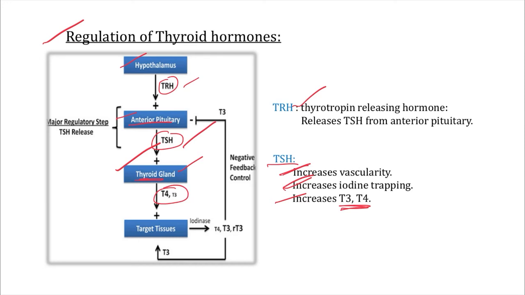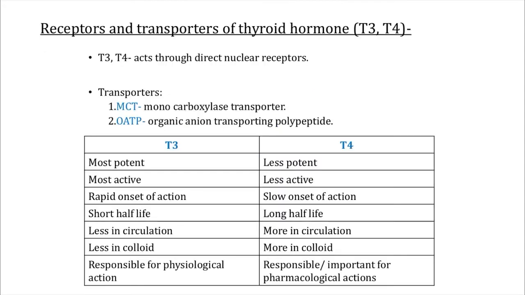Now very important, sir, as we know the endocrine system is the classical example of negative feedback control. Out of T3 and T4, T3 is responsible for most of the negative feedback control of thyroid hormone synthesis. So with this important note, now we will see the receptors and transporters of thyroid hormone.